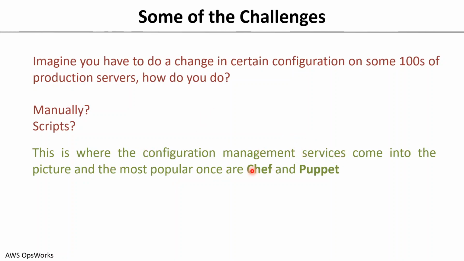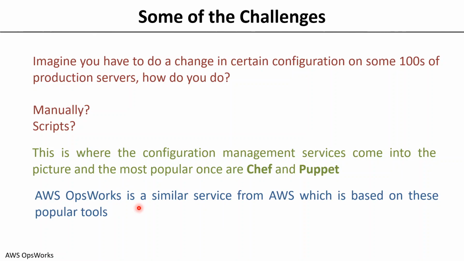there are configuration management services which are available in the industry today. And out of all available configuration management services, Chef and Puppet, these two tools, are very popular in nature. AWS OpsWorks is similar to what Chef and Puppet are, but it is from AWS. AWS started a new service called OpsWorks, and that is more like Chef and Puppet, which is a configuration management service from AWS.